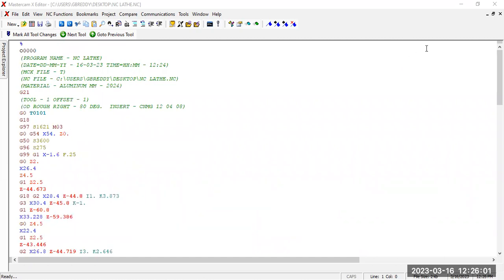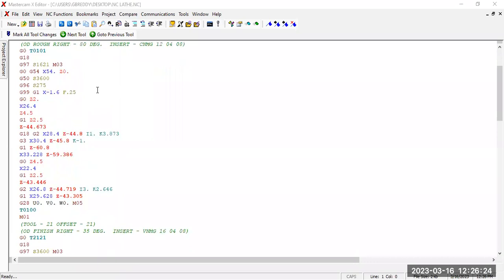Like this, we have other machines also, not only for the lathe machine, not only for CNC lathe. We have it for CNC milling, CNC wire cut, EDM, etc. By default, it has taken the material as aluminum. We have not mentioned the type of material. Somewhere it will ask inside that window itself.